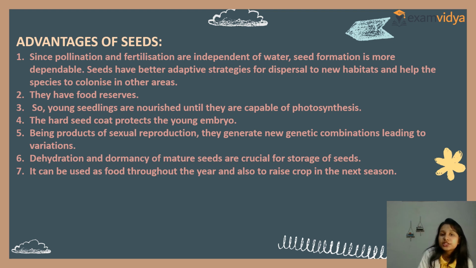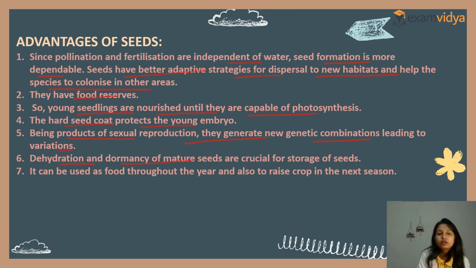Since pollination and fertilization are independent of water, seed formation is more reliable. Seeds have better adaptive strategies for dispersal to new habitats and help the species to colonize other areas. They have food reserves, so young seedlings are nourished until they are capable of photosynthesis. The hard seed coat protects the young embryo. Being products of sexual reproduction, they generate new genetic combinations leading to variations.